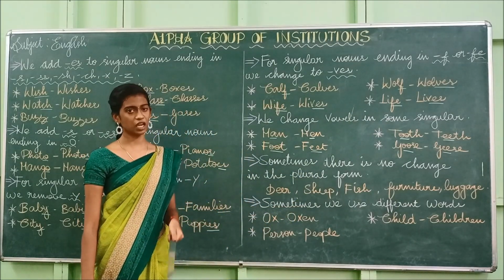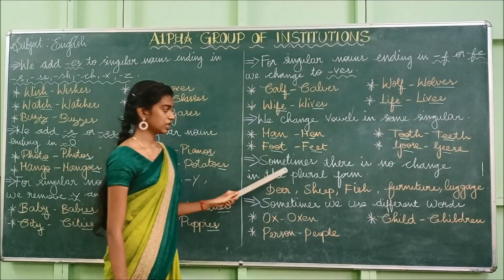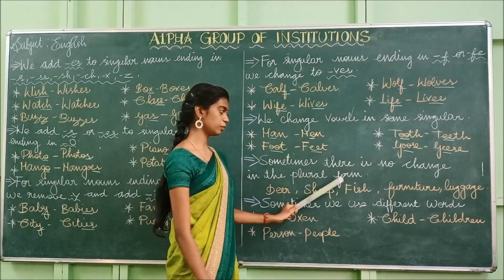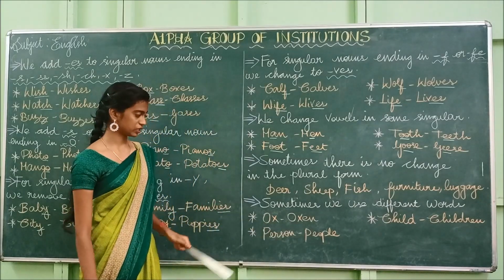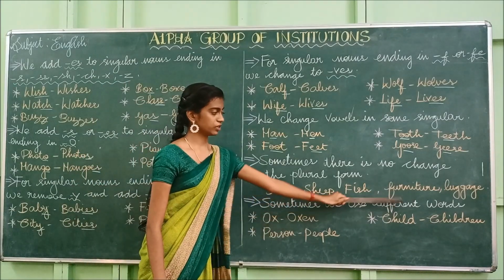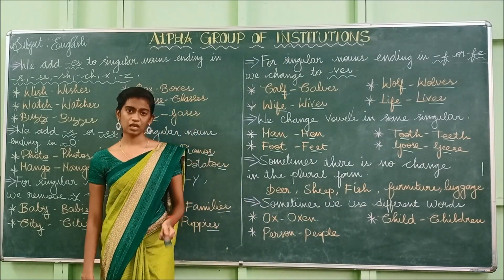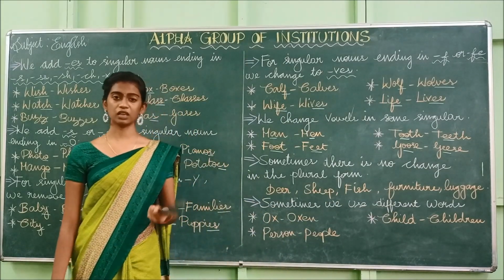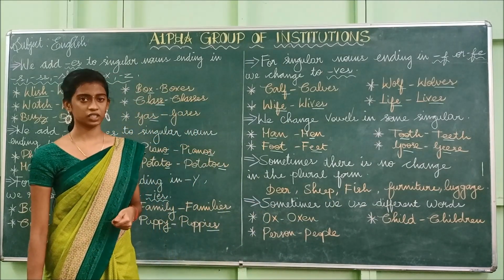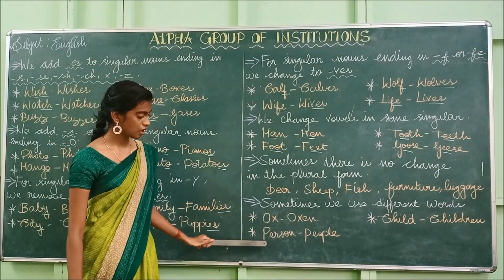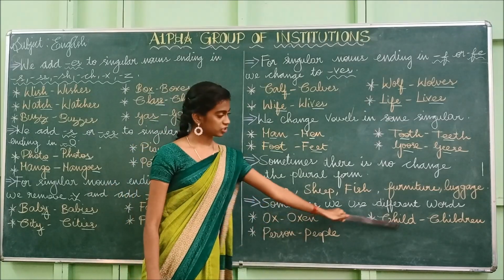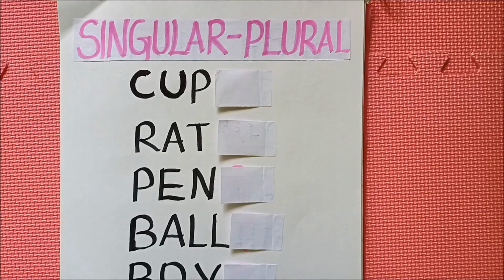We have to change the vowel to make it plural. Sometimes there is no change in the plural form. In some cases the singular and the plural are the same. Sometimes we use different words. In some cases the singular word will totally change to form the plural form. Example: ox, oxen; person, people; child, children.